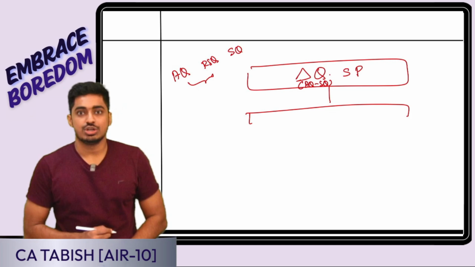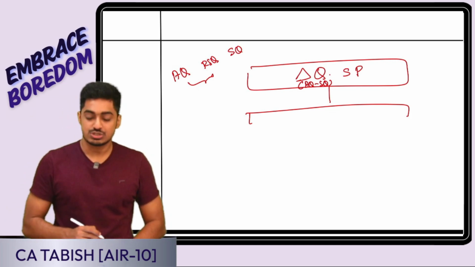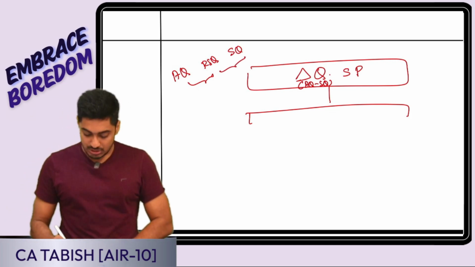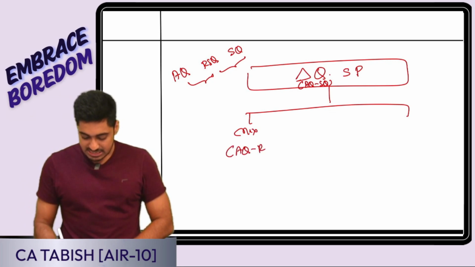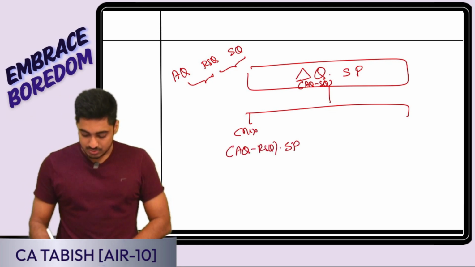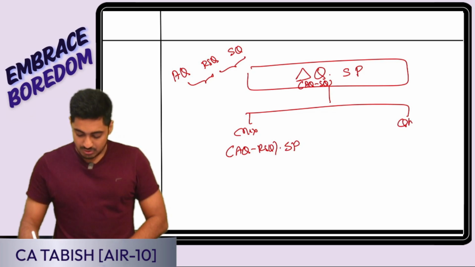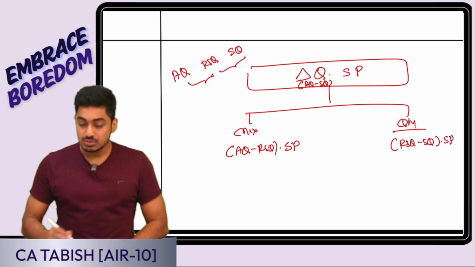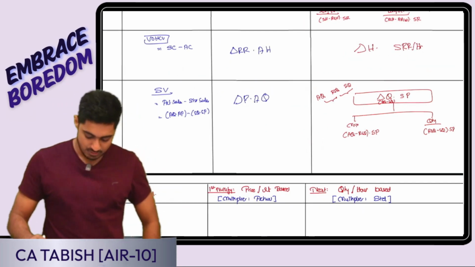The first two here are going to be sales, the other way around. The first two are going to be mix, the next two are going to be quantity. So mix variance is going to be AQ minus RSQ, converted into value at standard price. Here I am having the quantity variance, which is RSQ minus SQ, converted into value at standard price. Is this clear, everyone? Okay, perfect.